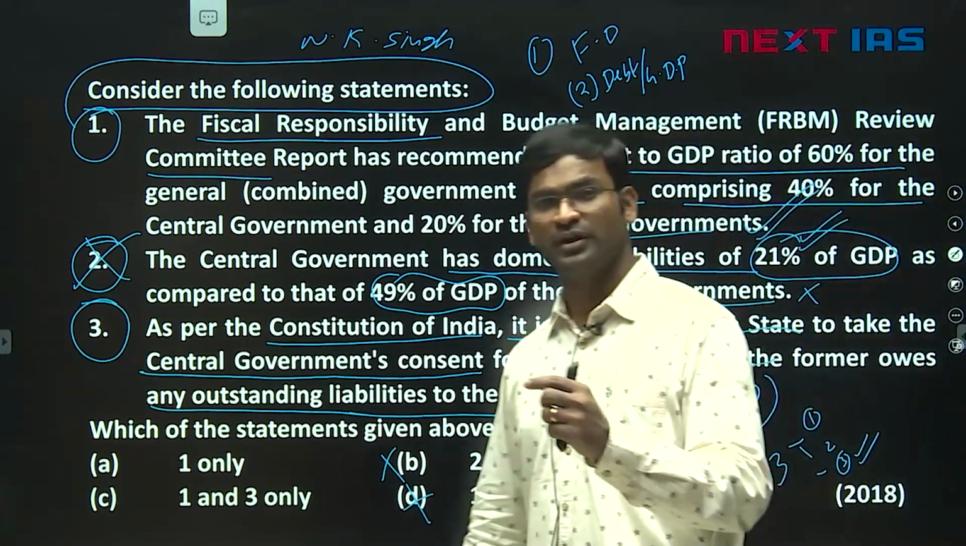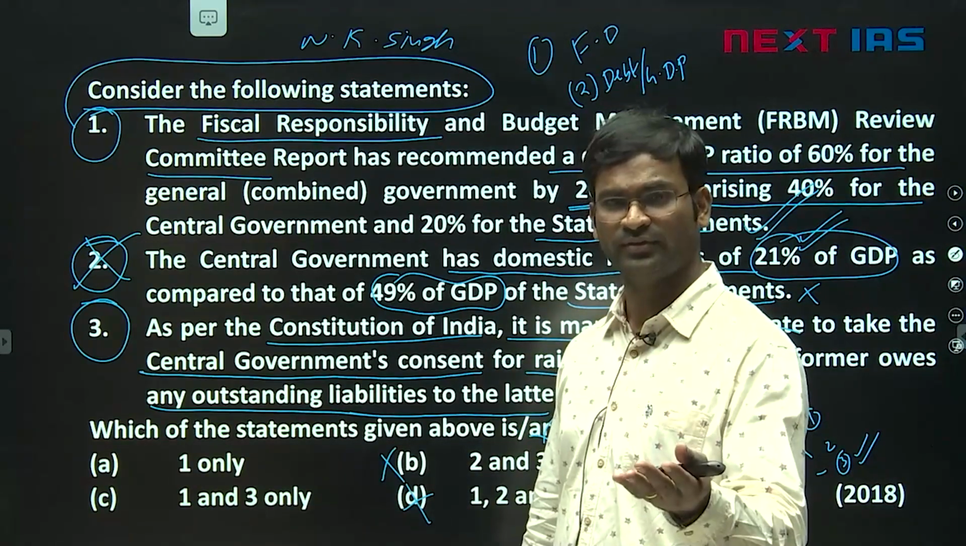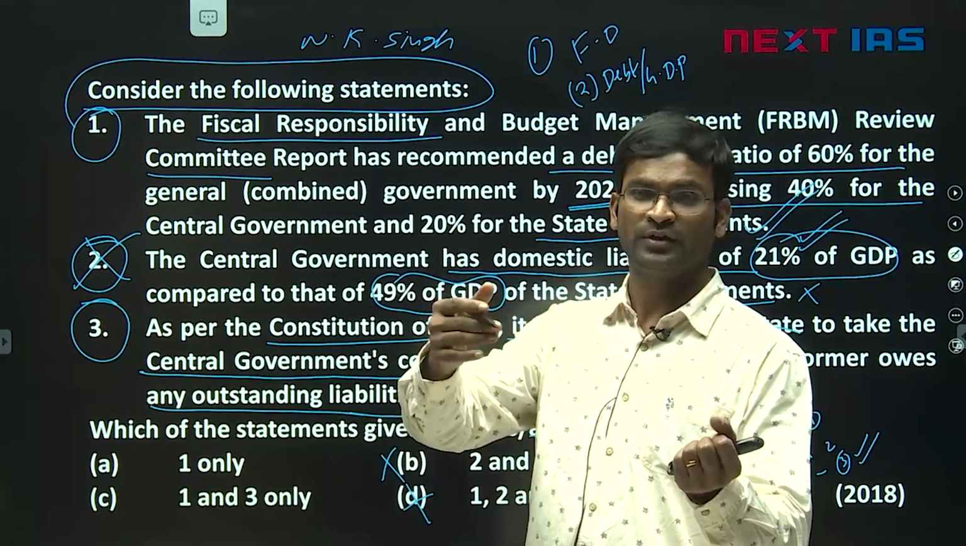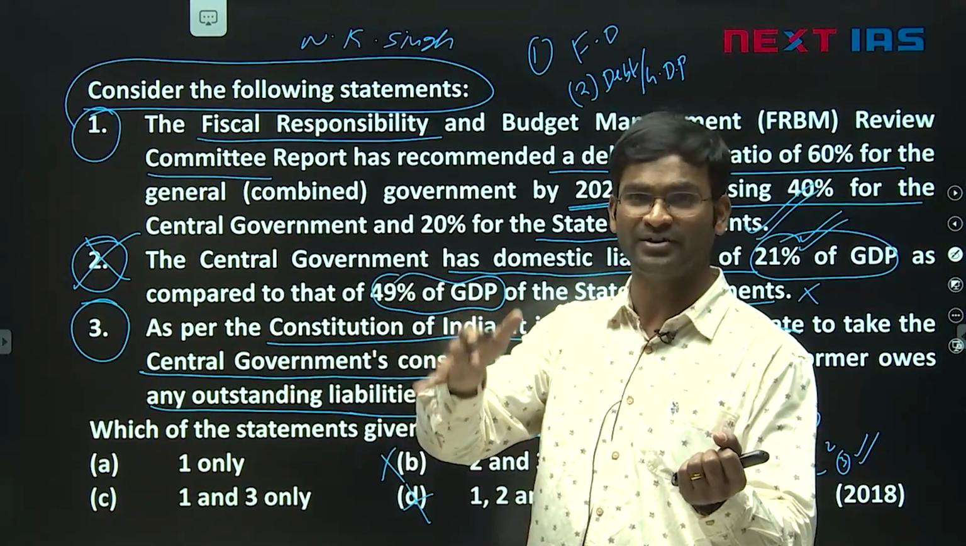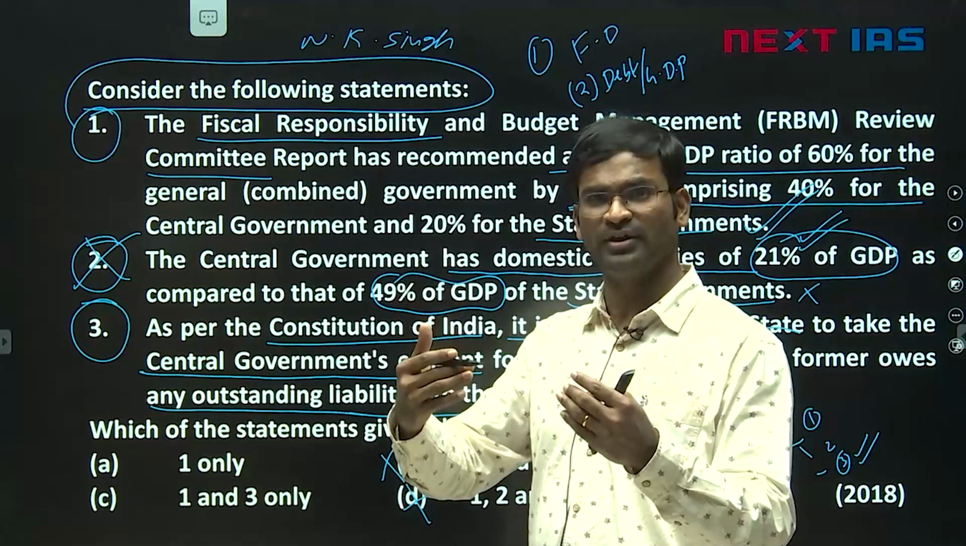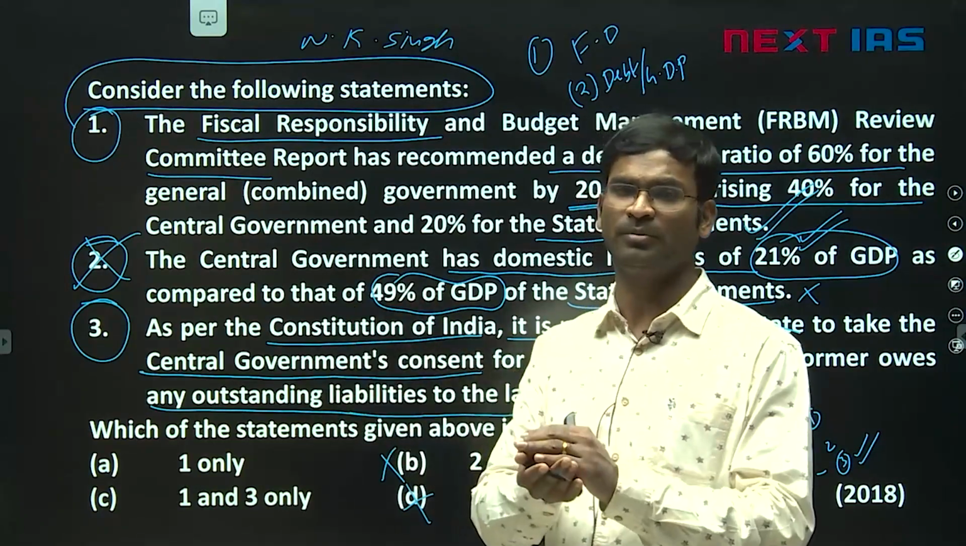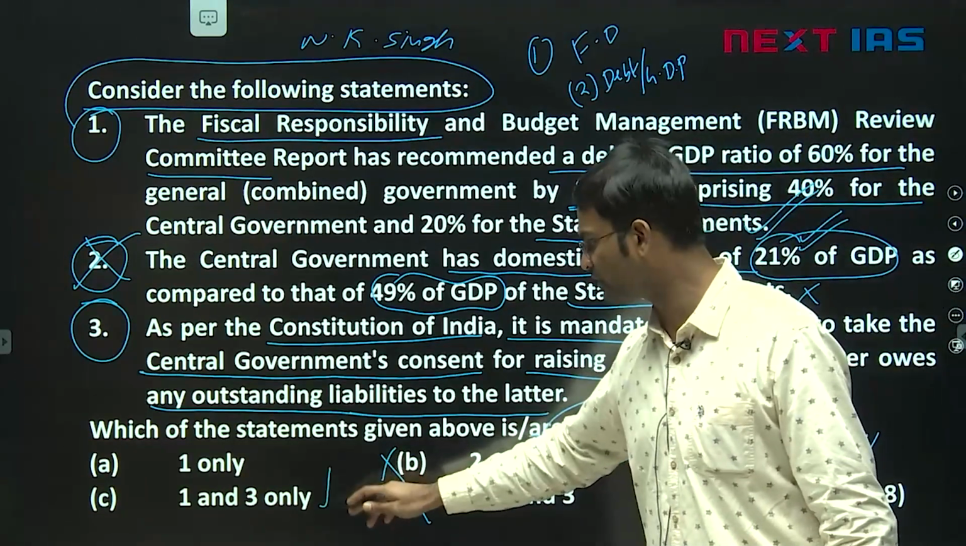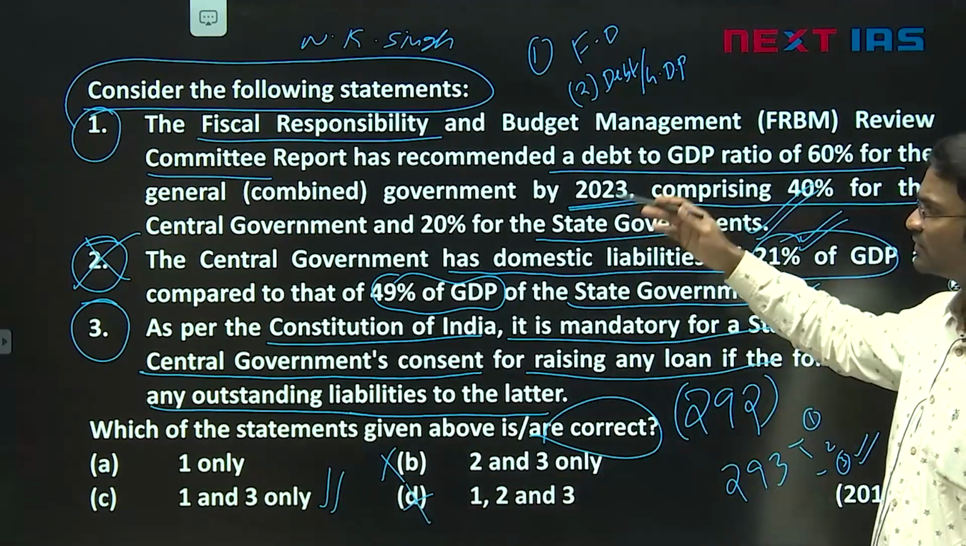If the central government gives some loan to the states, as the predecessor government gave some loans to the states, and if the states want to raise more money or give any guarantee, they need the central government's consent. So 1 and 3 are correct. So C is the answer. C for Chennai is the answer.